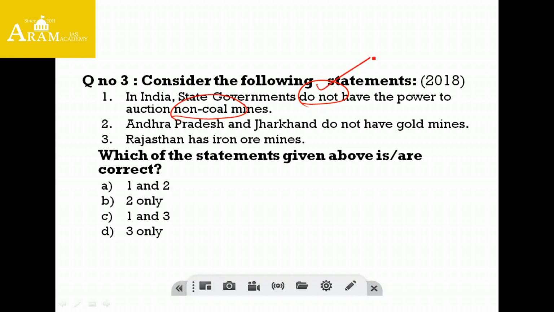So one is "do not," second is non-coal mines, right? Second statement: Andhra Pradesh and Jharkhand do not have gold mines. Similar to the first statement, it also has the keyword "do not." Third is Rajasthan has iron ore mine. So statements 1, 2, 3 are given, and the reason for asking this question is, friends, in Andhra Pradesh and